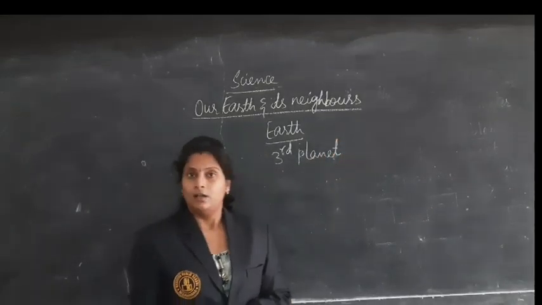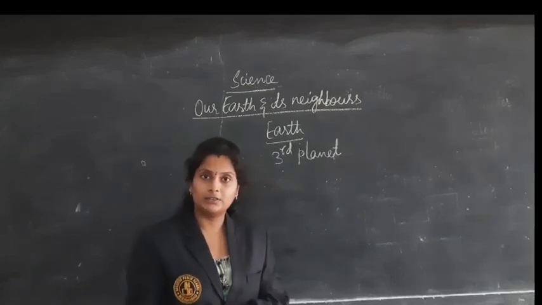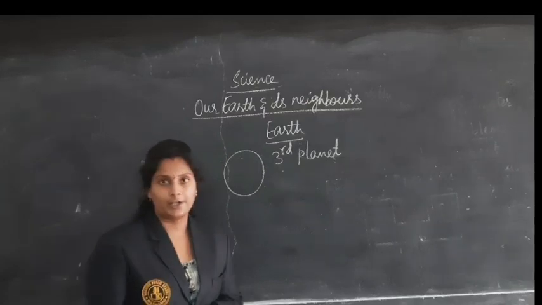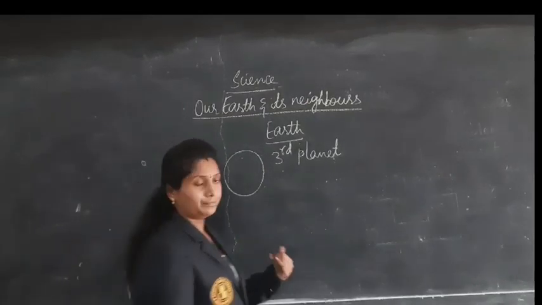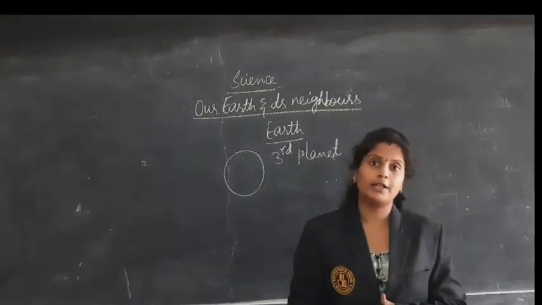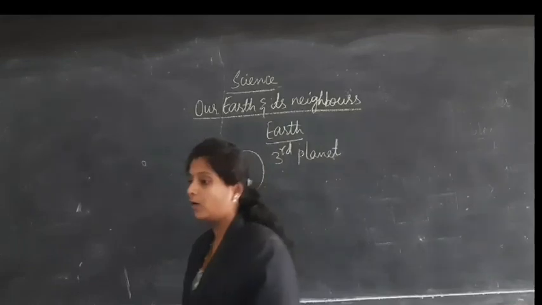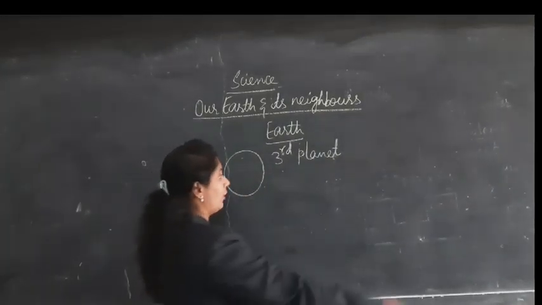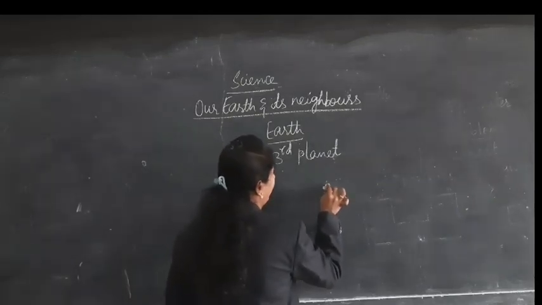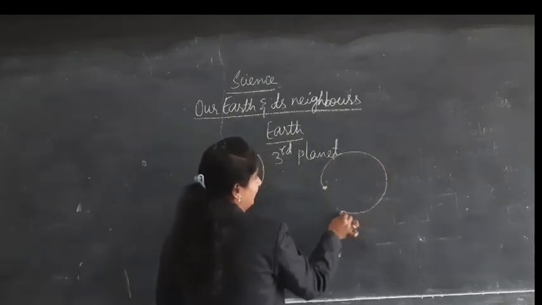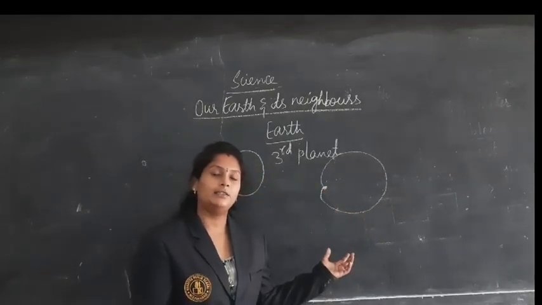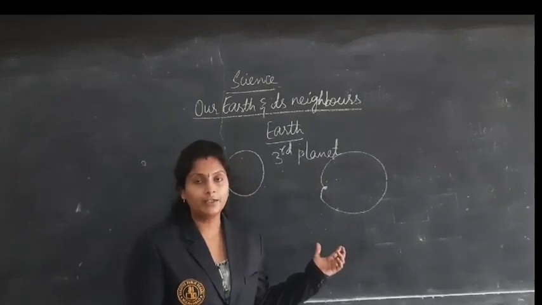And how is the shape of the earth, which we have studied? It is spherical in shape. Some astronauts proved that earth is round in shape. I told you that one astronaut started at one point, traveled all over the places and again reached the original position. That means earth is round in shape.